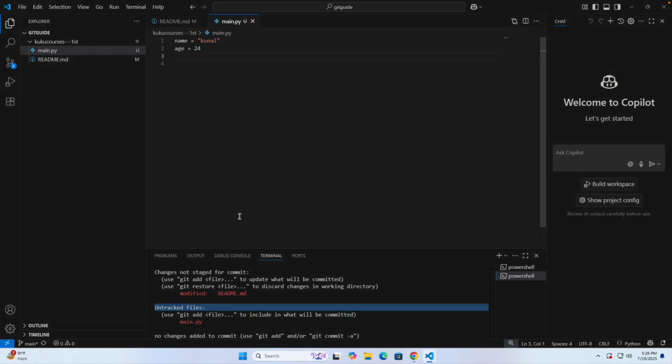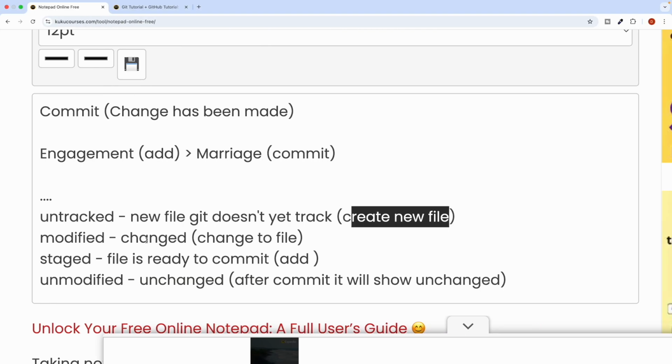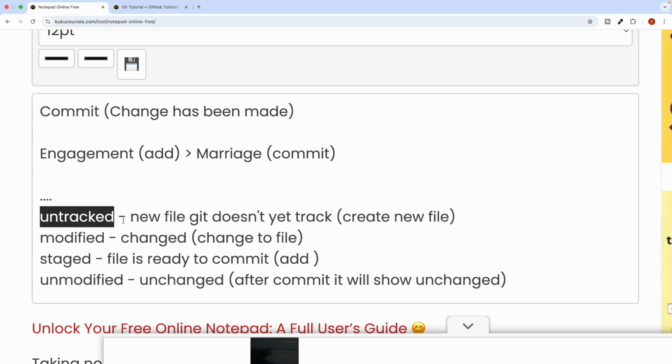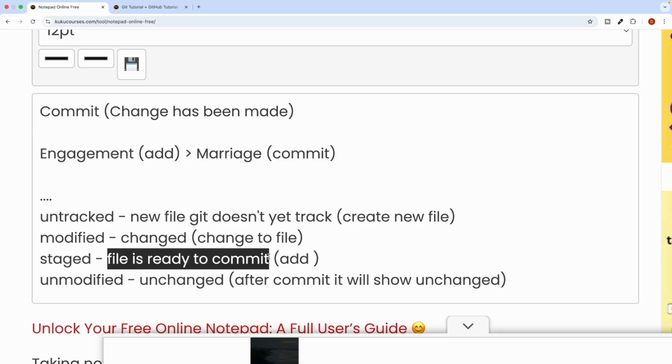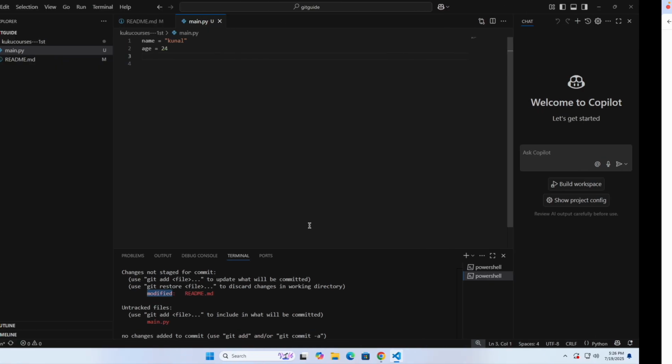And the second thing is modified. Modified will only show when you make changes. So always remember that whenever you create a new file, it will show you the status untracked, but whenever you change anything in the file, it will show you modified. And that is what we have here with the git status, right? So this is all I wanted to show you.